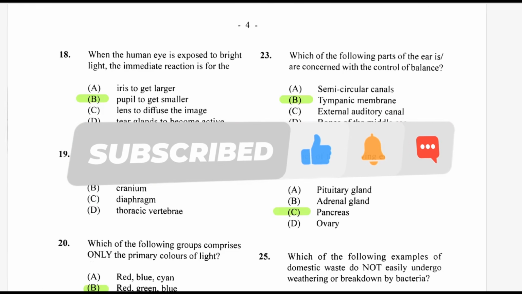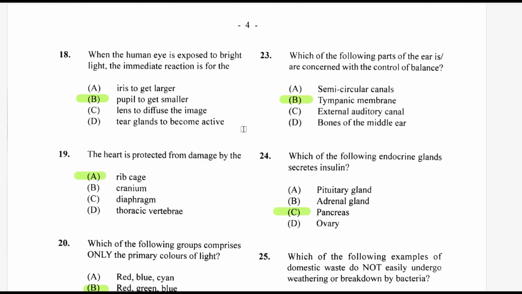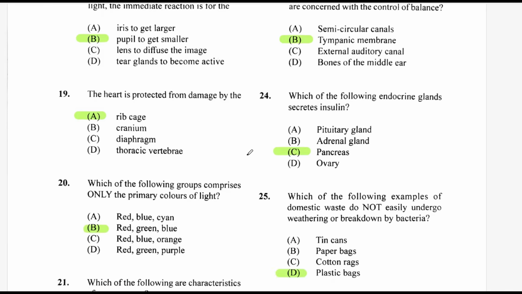18, when the human eye is exposed to bright light, the immediate reaction is for the pupil to get smaller. Right? Try to restrict some of the light from entering. Question 19, the heart is protected from damage by the rib cage. Yes, the rib cage protects the heart and the lungs as well.